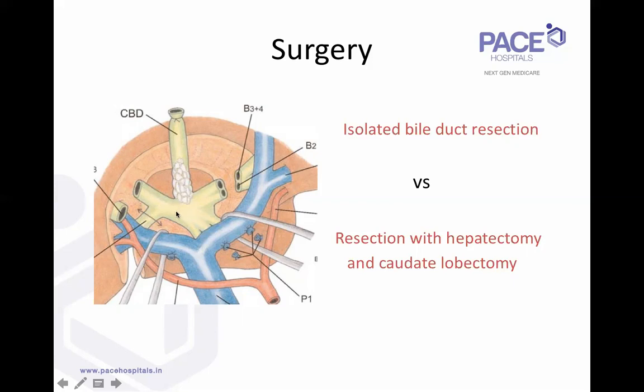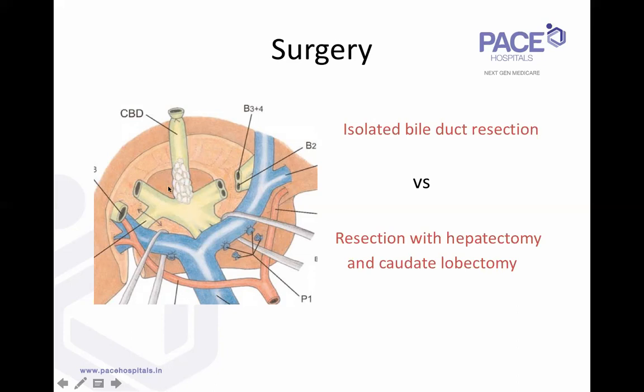So the hilar cholangiocarcinoma, by definition, is at the hilum. At that site of origin itself, it invades the ducts and the lymphatics along the caudate lobe duct. So you might think, for a patient like this with a type 1 cholangiocarcinoma, I might have a good margin, I will just resect the common bile duct and do bilateral hepaticojejunostomies.